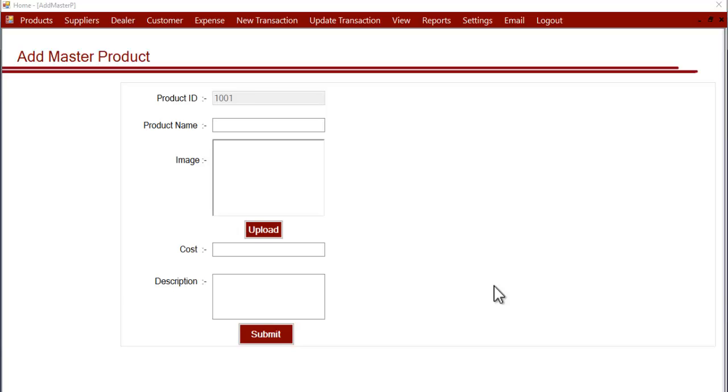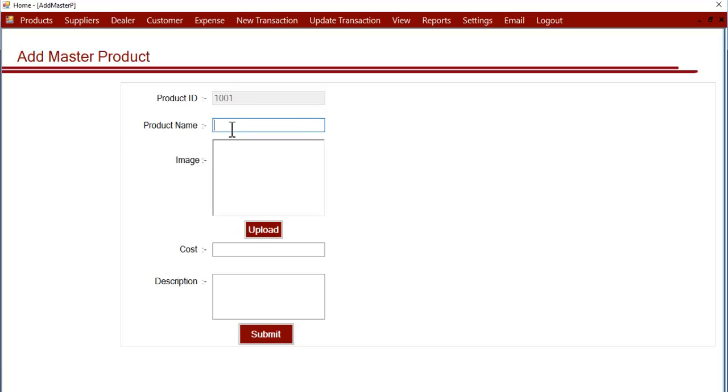Master products are those products that you make and don't buy directly from the outside. Suppose you buy some base products and you mix them up, or you manufacture the master product from them. That product which you make by yourself can be entered as a master product. So let's see how this works.